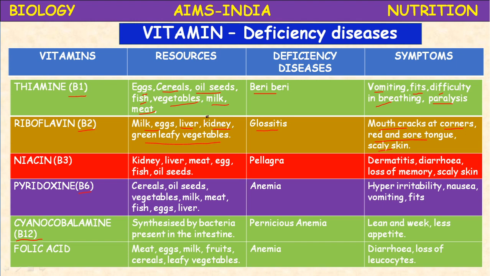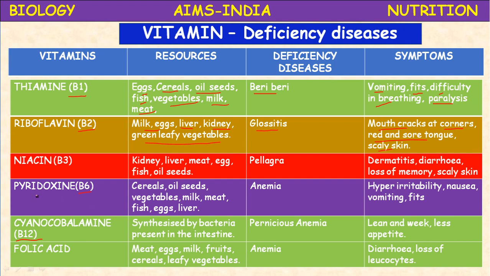Next, niacin, vitamin B3: kidney, liver, meat, eggs, fish and oil seeds. So most of the sources are common. Deficiency of vitamin B3 leads to pellagra disease. Pellagra symptoms are dermatitis, diarrhea and dementia. Dementia means loss of memory. It is the 3D disease. Dermatitis means skin disease. Diarrhea, vomiting and motions, loss of memory, dementia, and the skin becomes scaly.